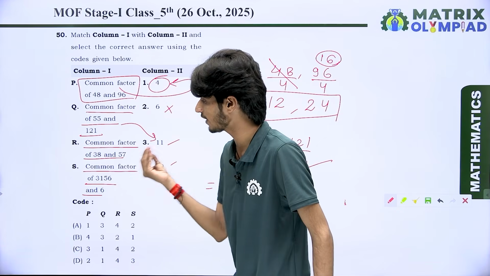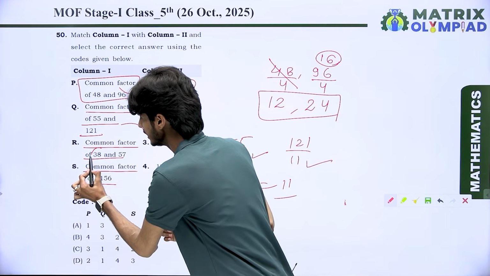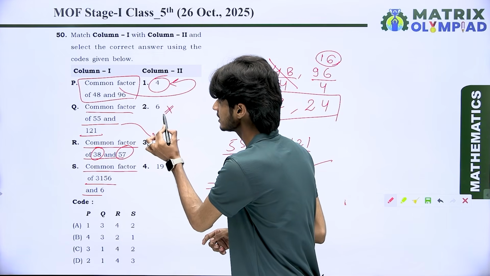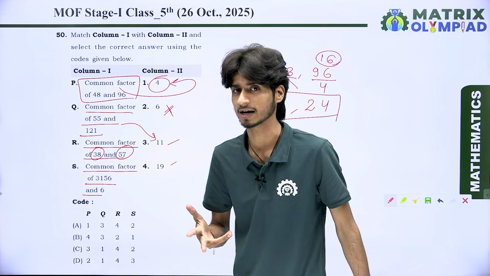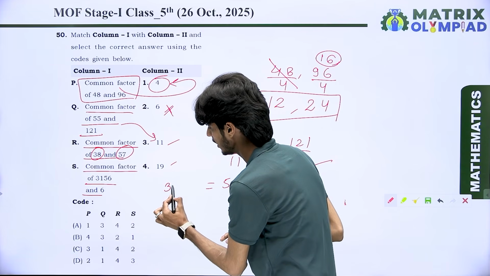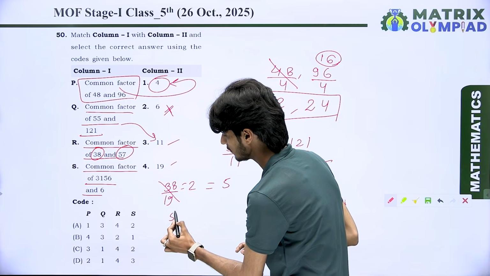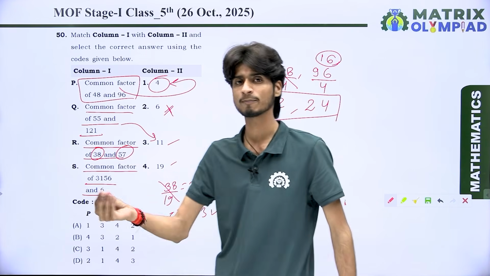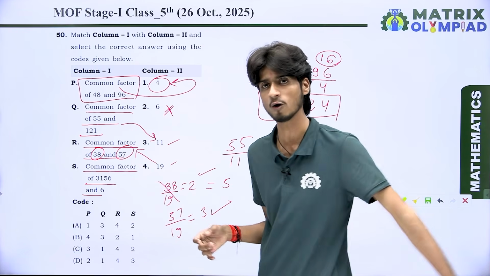Next we have the common factor of 38 and 57. Look here, everyone. 38 is even, but 57 is odd. That means 6 is also a wrong choice for point R. It means we take 19. When 38 is divided by 19, we get 2. And 57 divided by 19, we get 3. It means both are properly divided by 19. It means 19 is the common factor for both of them.